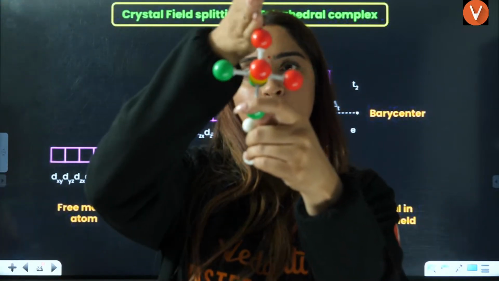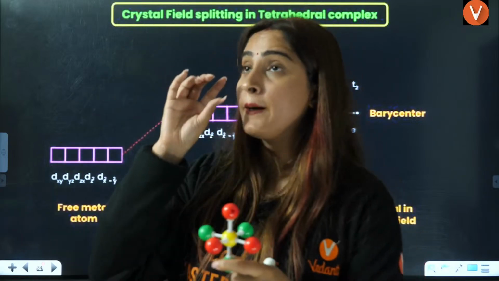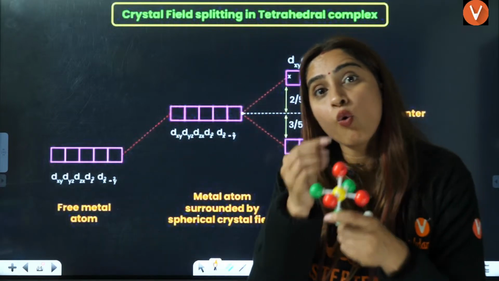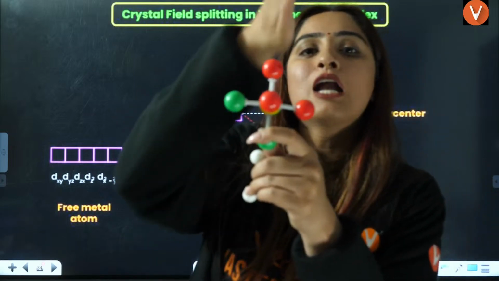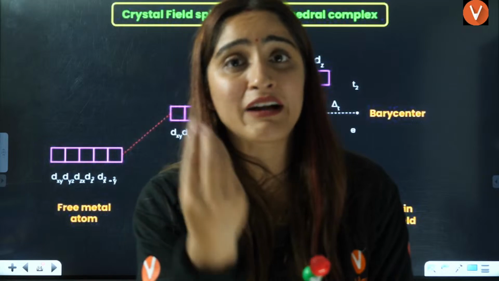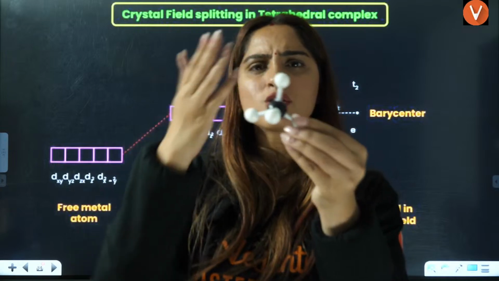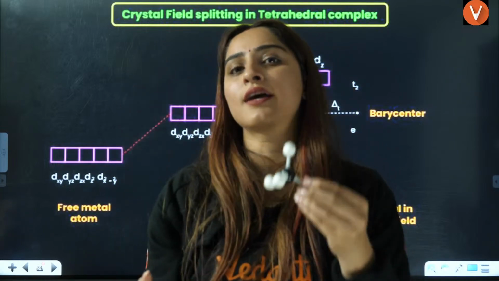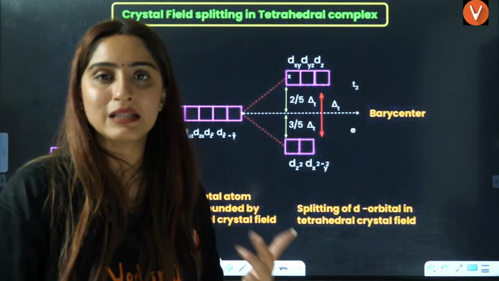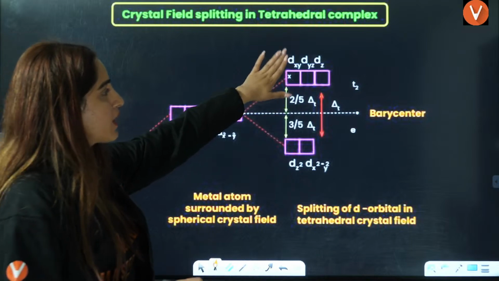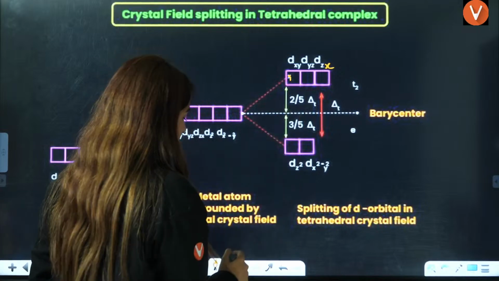In octahedral, you can see on axis you have the atoms. That means in octahedral, those orbitals which have the electron density along the axis will have high energy. But in tetrahedral, there is nothing along the axis. This is not along the axis, right? So those orbitals which are between the axis will be high in energy. So that is dxy, dyz, and dzx, right? That is going to be the answer here.